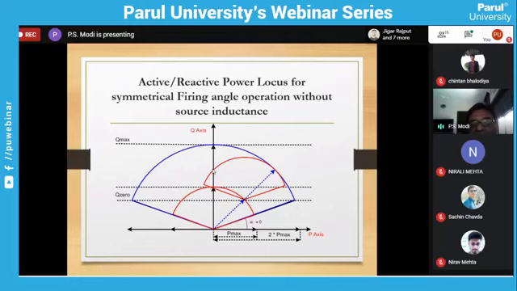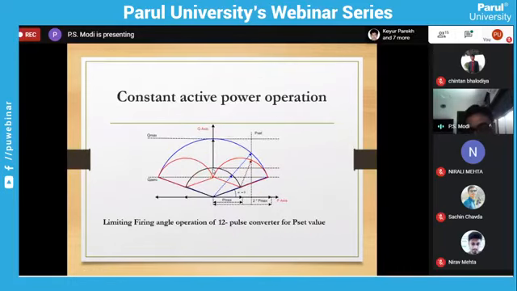So both converters are right now operating at the same firing angle. Here also some variations are available in which we can use different firing angles. What we can do here is, let's say converter 1 is operating at 0 degrees, so it will operate over here. But converter 2 is not at 0 degrees, it is at some other alpha, so you can see it operates over here. So finally, you can see this is the corresponding Q and this is the P.